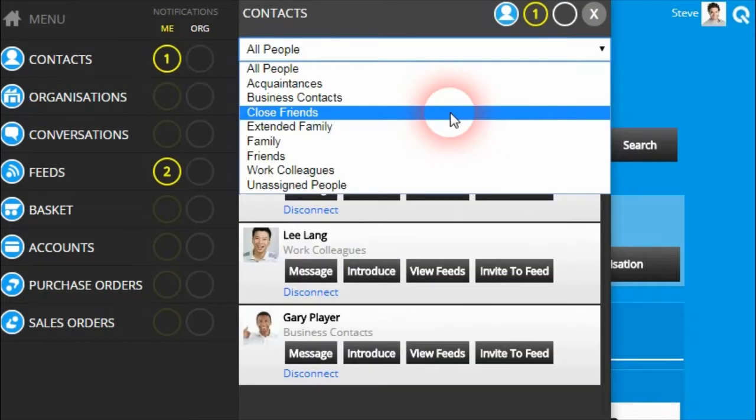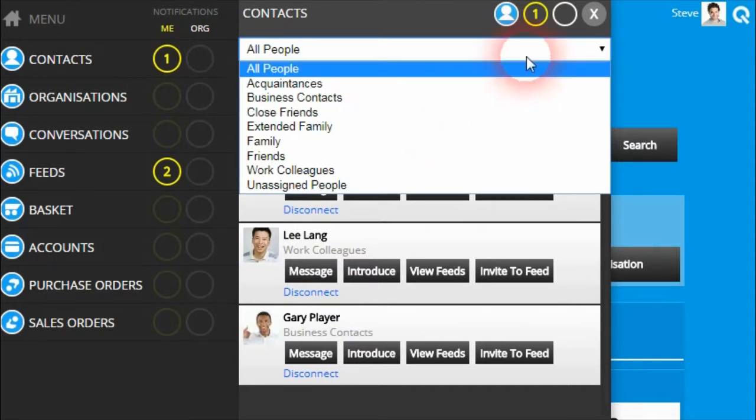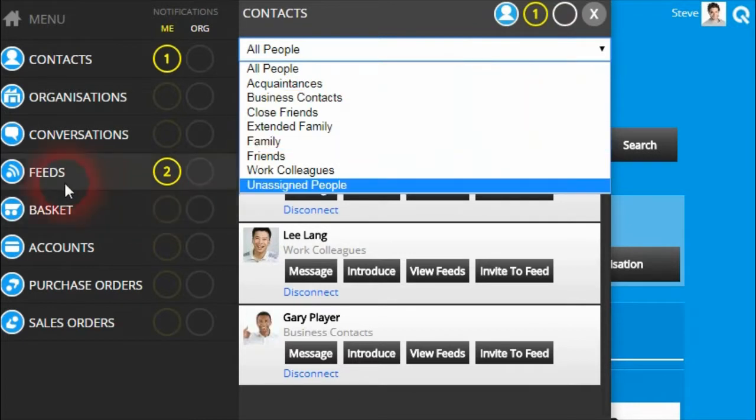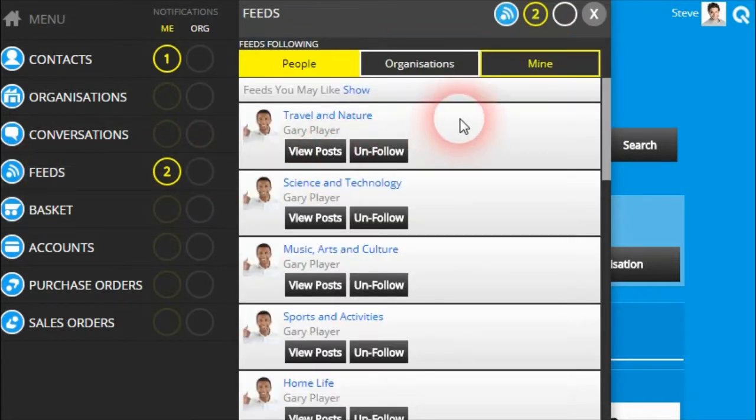Using this feature allows you to automatically start following feeds of people as soon as you make connections to them on the Squizz.com platform. And if you're ever unhappy with the feeds that you've been automatically assigned to, you can easily just unfollow the feeds that you no longer wish to follow for that person.